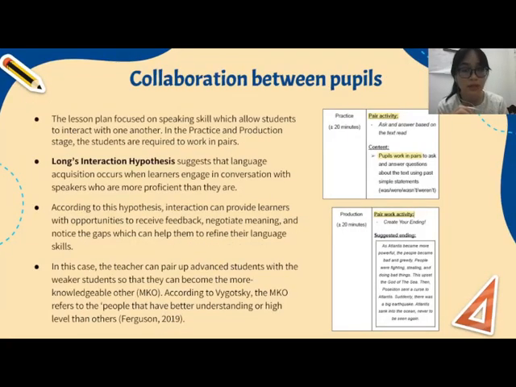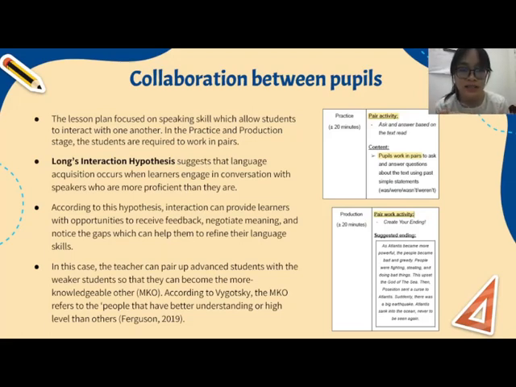Thank you, Elively. So another strength that we have noticed in the lesson plan is that it contains the element of collaboration between pupils. This is an important element in today's education as it helps pupils to develop higher level thinking skills as they are required to work together to solve the problem at hand. As explained in the overview, the lesson plan itself focuses on speaking skill, which means that students are bound to interact with one another.